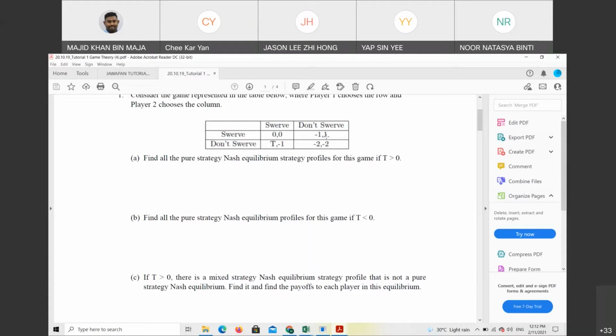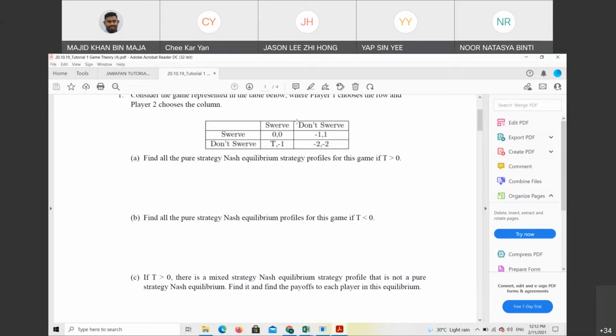Okay. What happens if T is less than 0 for player 1? If the opponent chooses swerve, will you choose 0 or T? 0, because higher payoff, right? Yes. If the opponent chooses don't swerve, you choose -1. Very good.